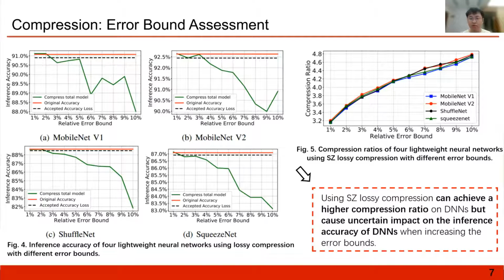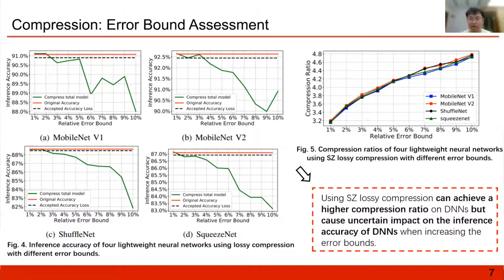The compression ratio depends on the predefined error bound, which also impacts the inference accuracy of DNNs. Thus, we could set a reasonable error bound to maximize the compression ratio of a network without significantly reducing the DNN's inference accuracy.